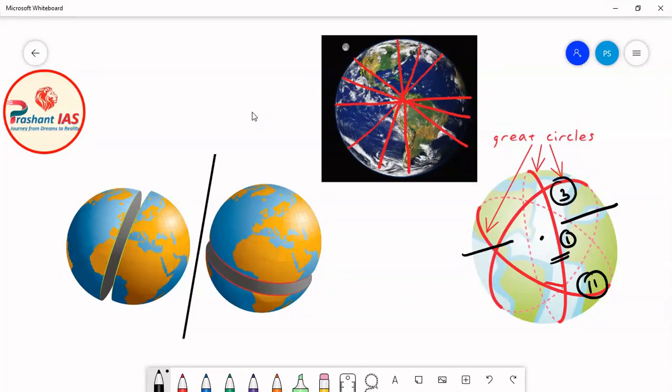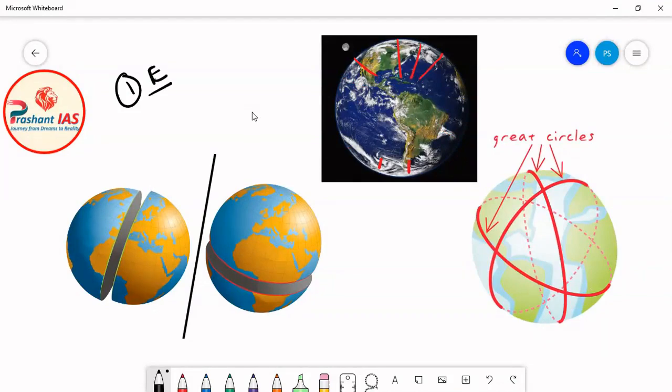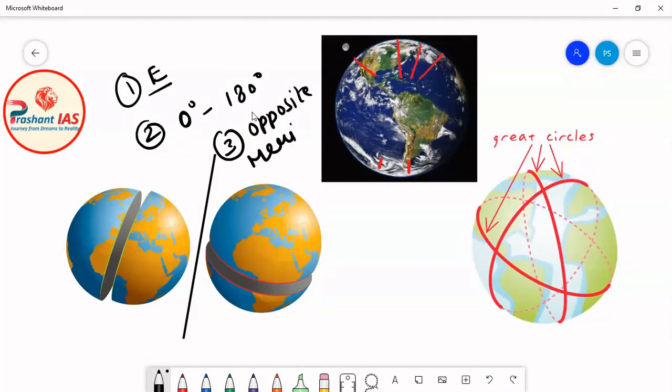Now you can say that sir, we can actually draw infinite many great circles. And what are the examples of great circles? The first example of great circle is our equator. The second example of the great circle is the circle which is made after joining the 0 degree and 180 degree meridians. Now if you join any two opposite meridians, then what will you get? You will get a great circle. So you can draw a great circle by joining any two opposite meridians.